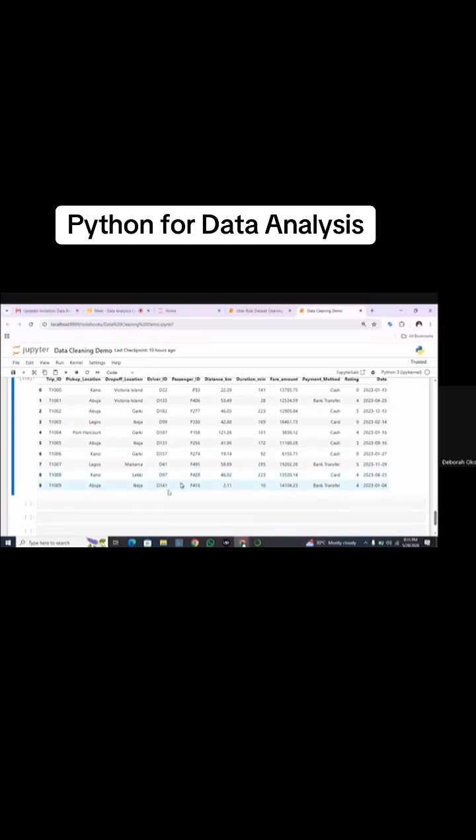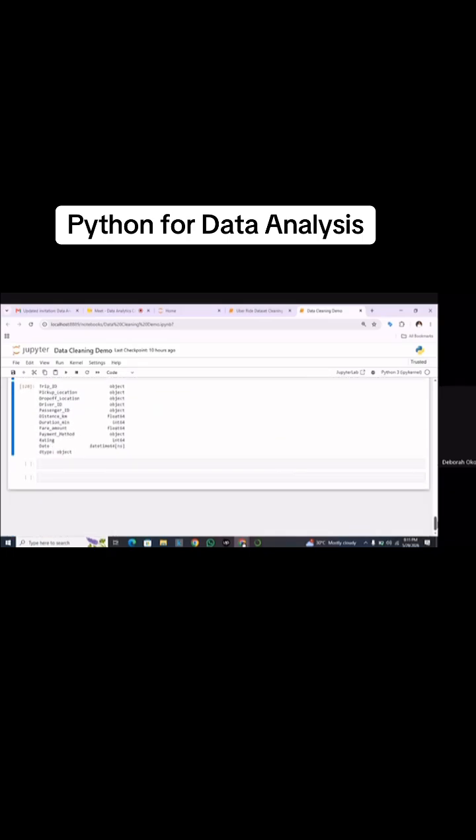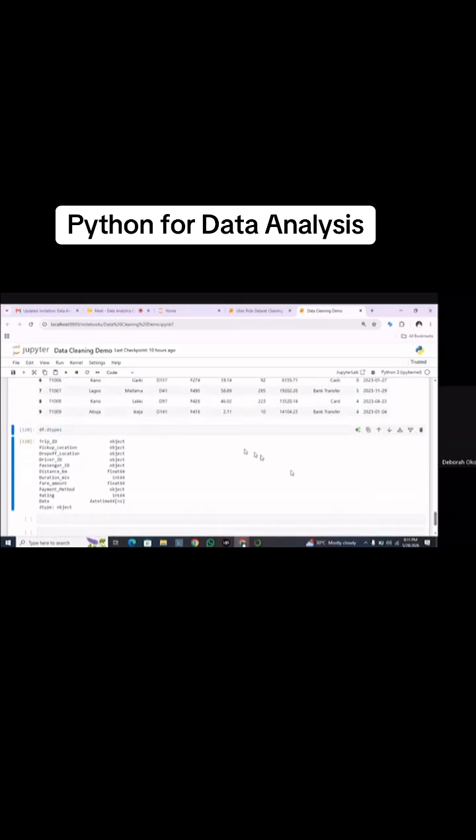And yeah, let's see if we're in the right data type here. Dot dtypes. I'm guessing dates. Okay, dates is correct in the normal format. All of these are text. Fair amount is decimal. Duration is whole number. Payment method is string. We have made rating an integer and so on. So we have successfully cleaned this data set.